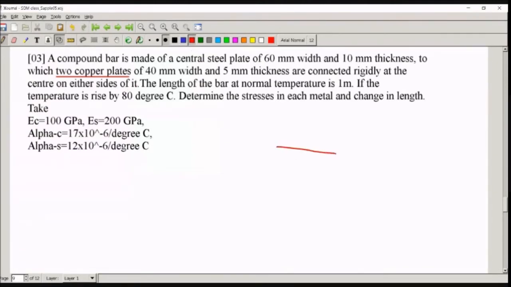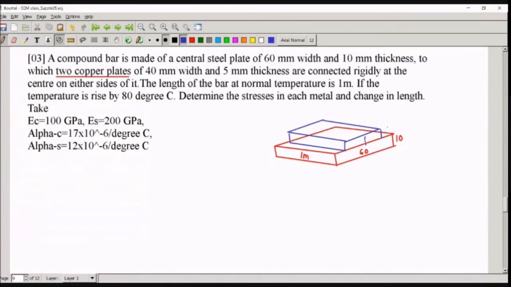First, I will draw a sketch for the steel plate. This is a steel plate. This has a width of 60 mm. Length of the bar is 1 meter. So I'll write 1 meter here. And two copper plates of 40 mm width. And it is placed at the center. Right? In this, thickness I'll write as 10 mm. Now the copper plate, I'll draw here. If this is the center of the width, 50 mm means here and here it will come. This is how the plate is.